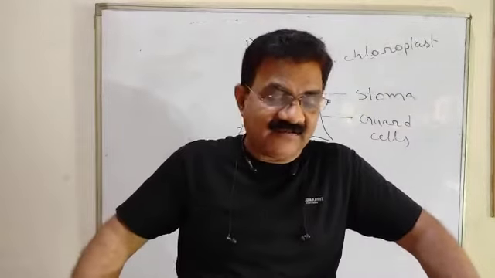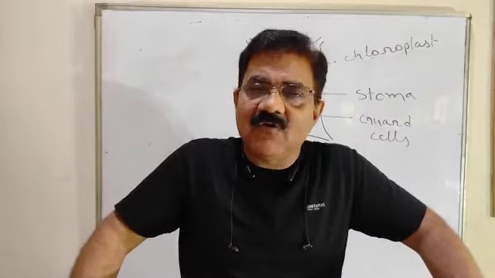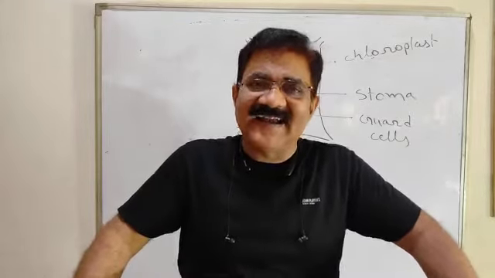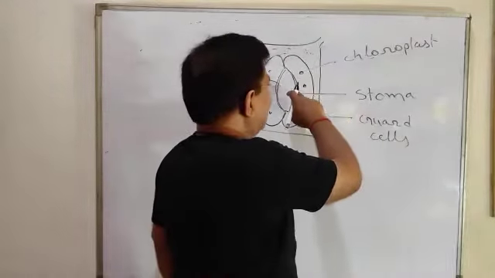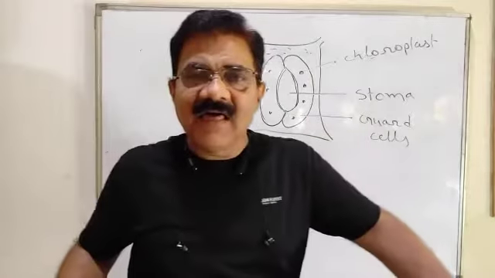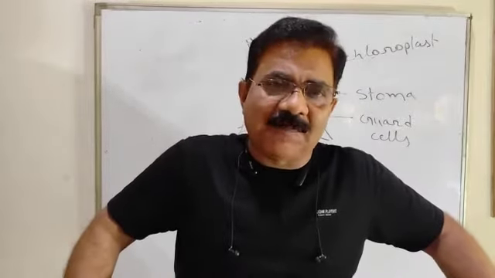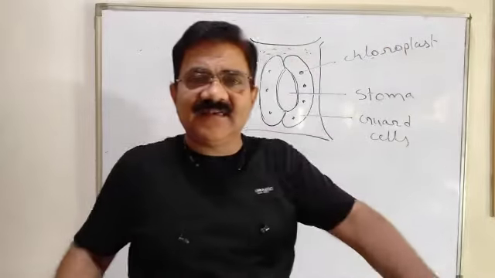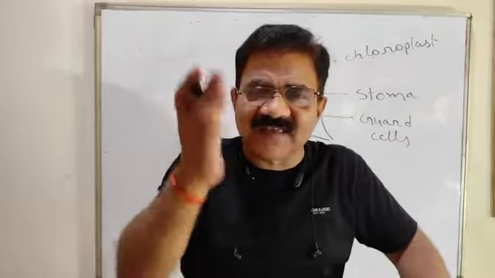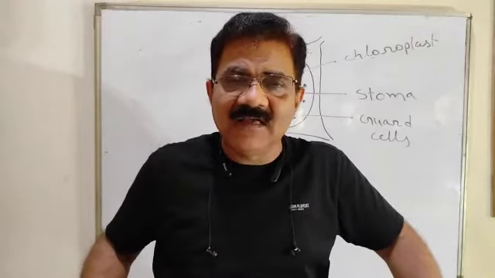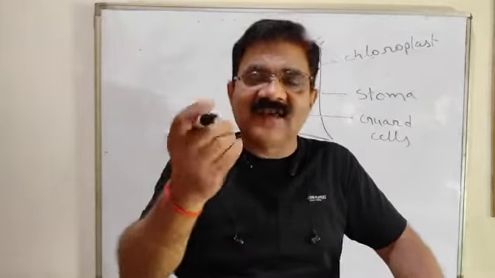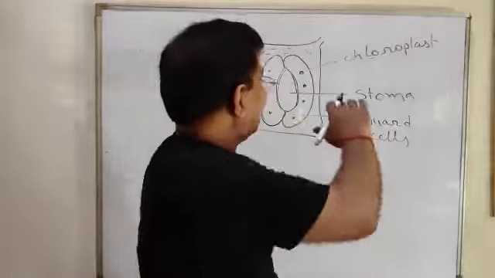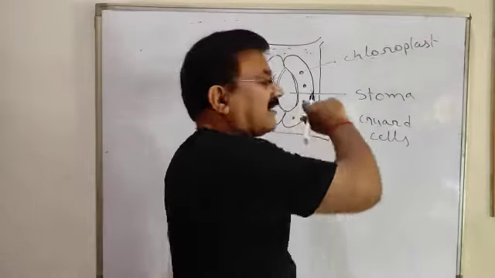Now, try to understand. During daytime, what happens? During daytime, in the guard cell, chloroplast is there, and the function of the chloroplast is photosynthesis. They will do the photosynthesis. After photosynthesis, glucose will be formed, and glucose, a type of sugar, will increase the concentration of the guard cell.